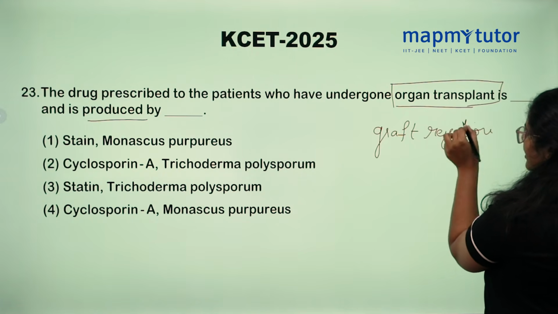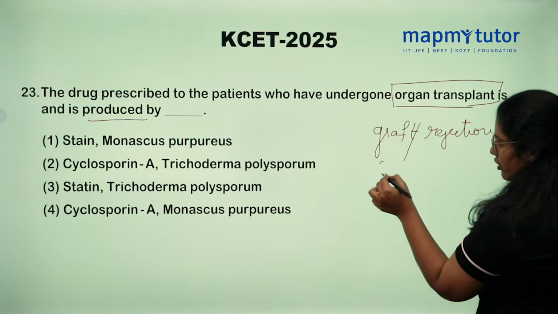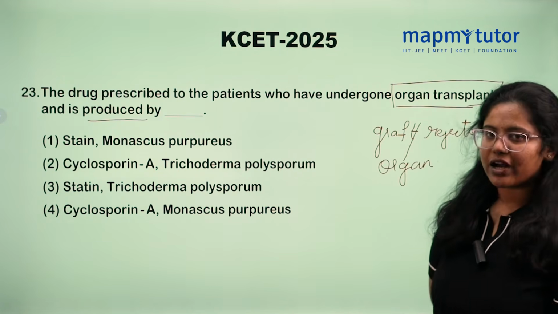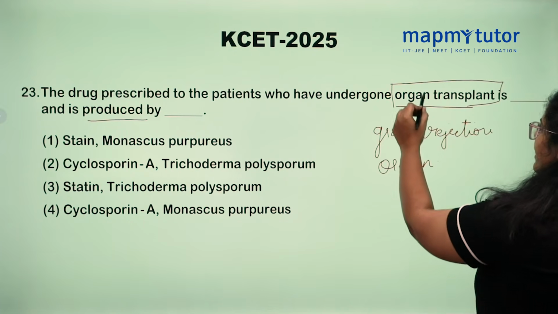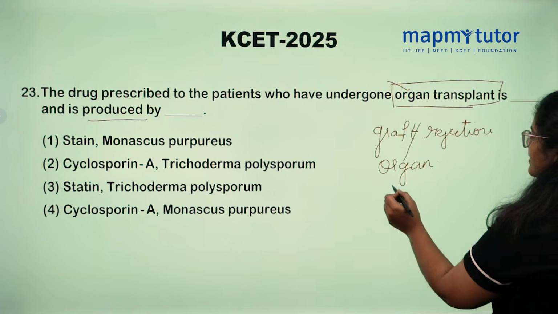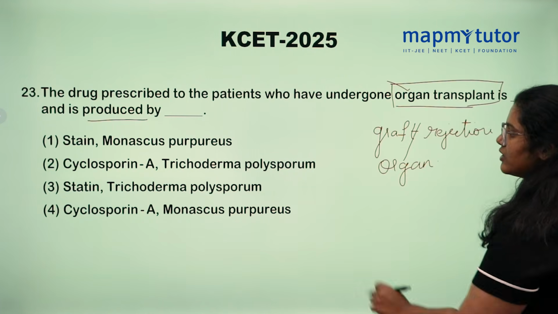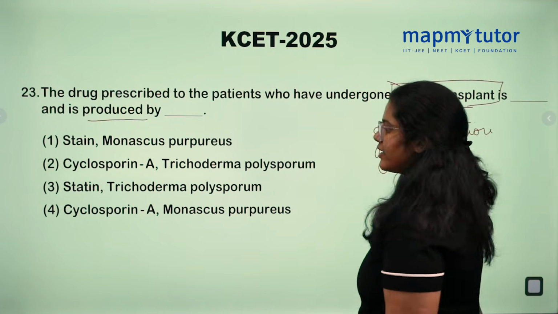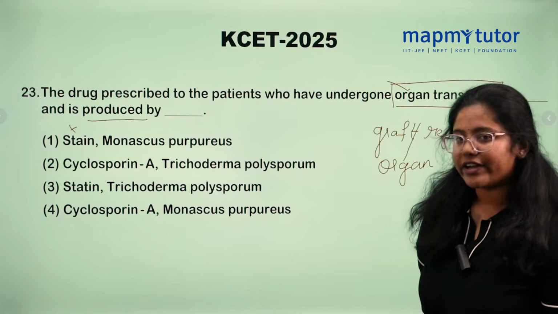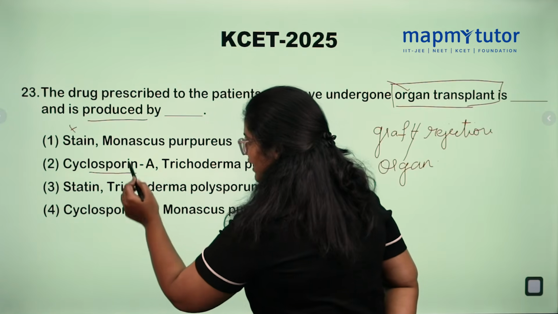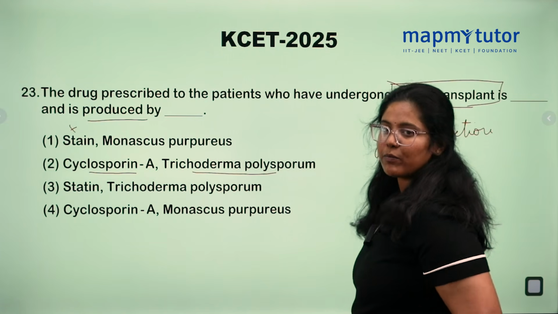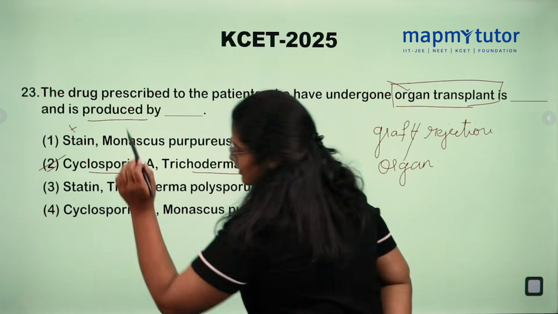There is a high chance of graft or organ rejection. Hence, they need to take immunosuppressants. So what are the immunosuppressants here? Not statin. Statin is a cholesterol lowering agent. Cyclosporin A is an immunosuppressant which is produced by Trichoderma polysporum. So option 2 is correct.